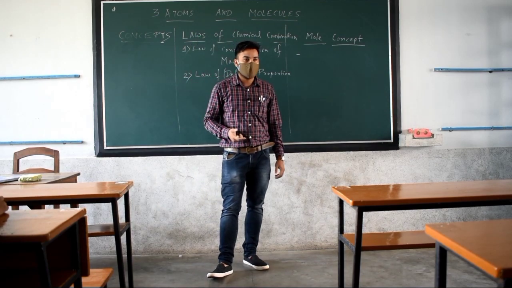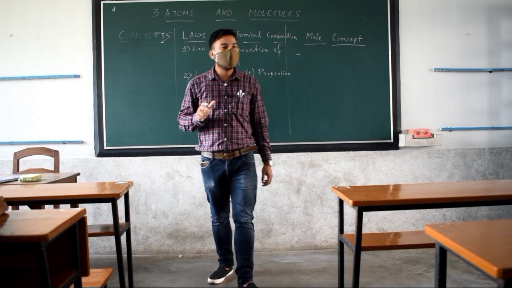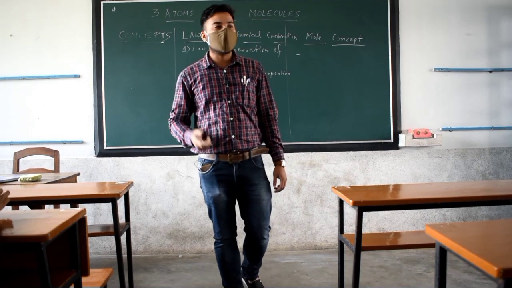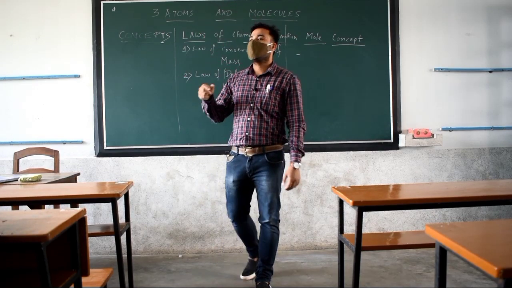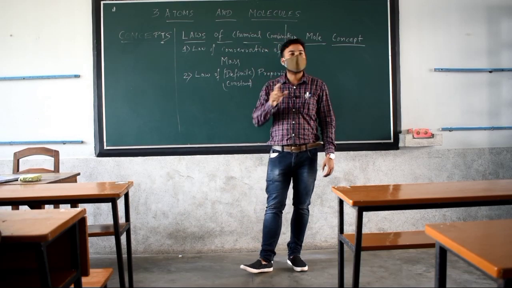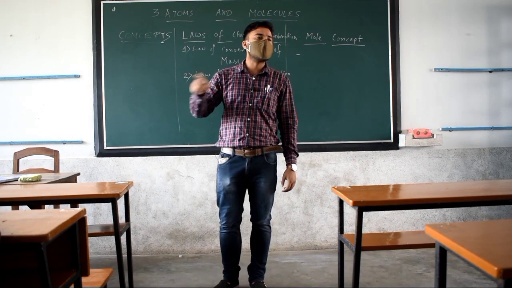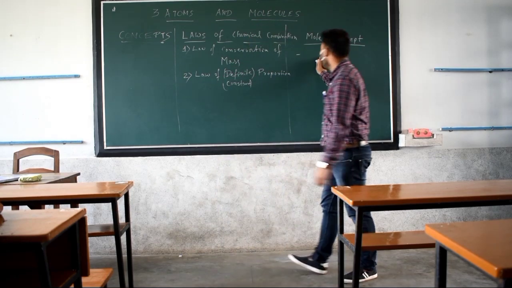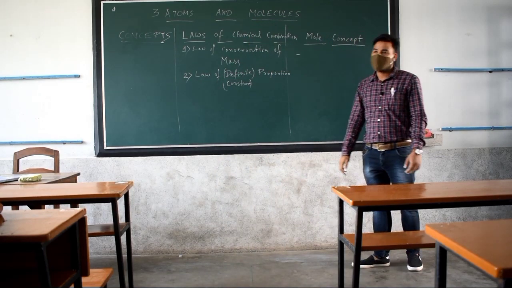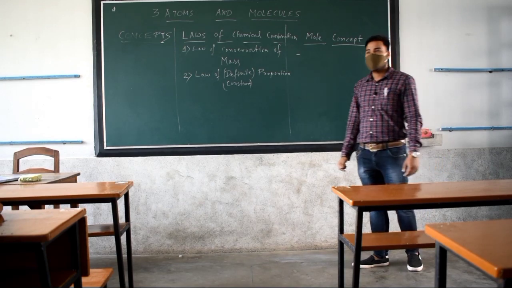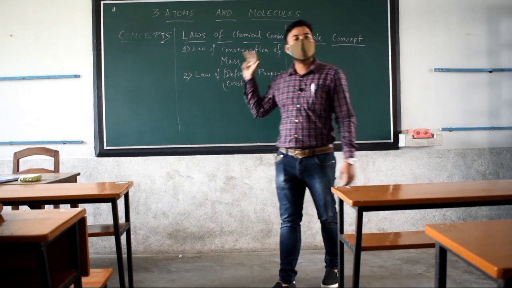What is Avogadro number? Are you all getting my point? Avogadro number, number of moles, molecular mass, formula mass, then atomic mass unit. We have so many things inside it. So all those concepts we will read inside the mole concept. Clear all of you? Are you facing any problem up to here?